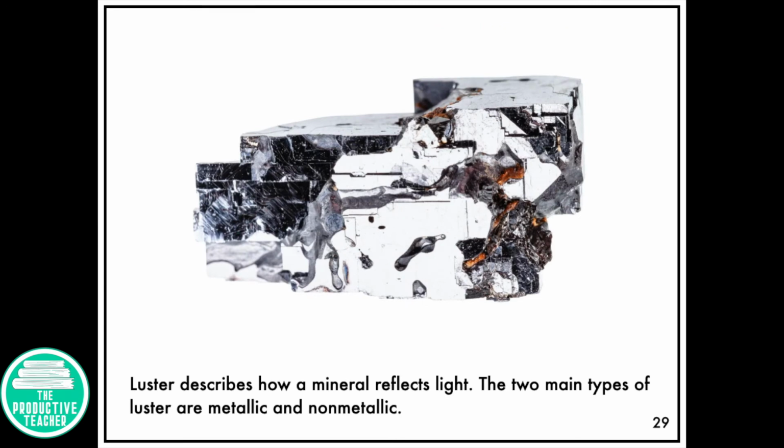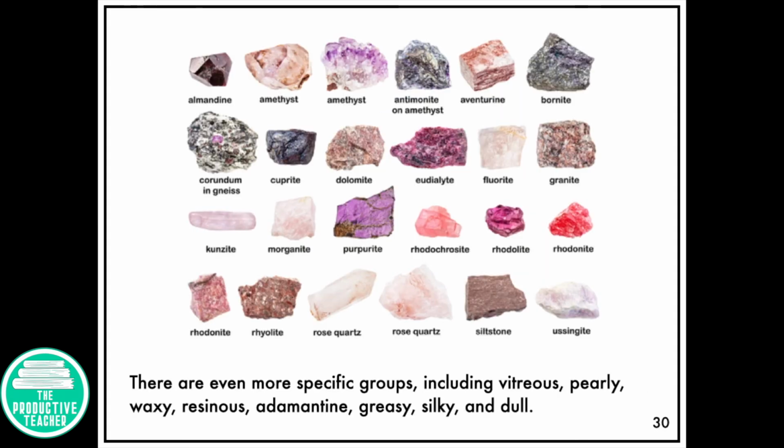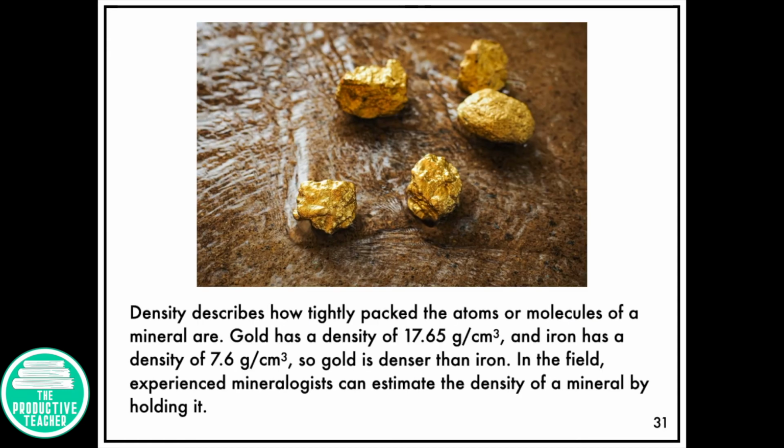Luster describes how a mineral reflects light. The two main types of luster are metallic and non-metallic. There are even more specific groups, including vitreous, pearly, waxy, resinous, adamantine, greasy, silky, and dull.